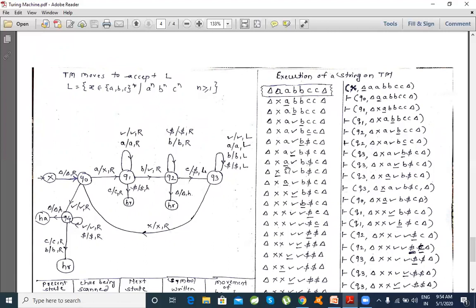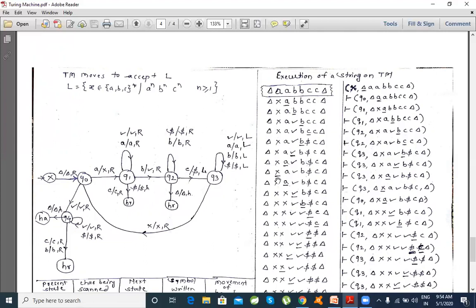This a is replaced as it is by a and it moves left. So the head moves towards left until the character being processed first, which is represented by x. Once the machine sees a cross or x on the input, it realizes this is the point from where we started off.